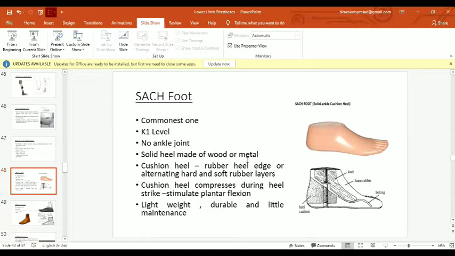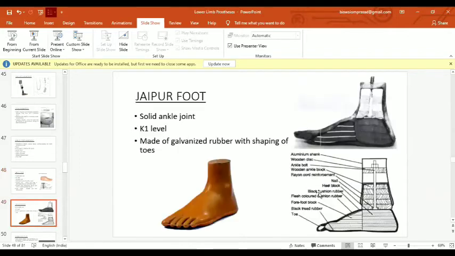There is a solid keel made of wood or metal. There is a cushion heel which provides very smooth plantar flexion after the heel strike, and it is very light in weight, and the maintenance is very cheap also.